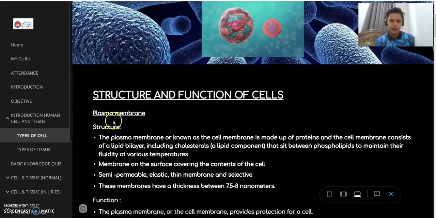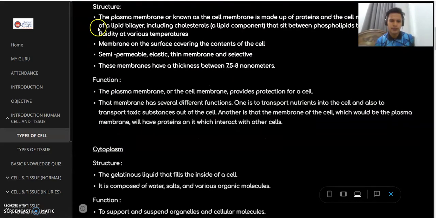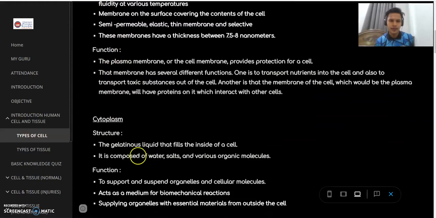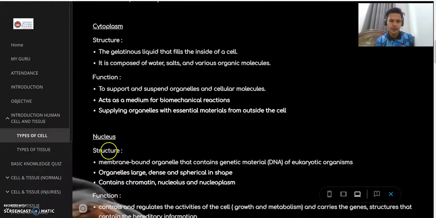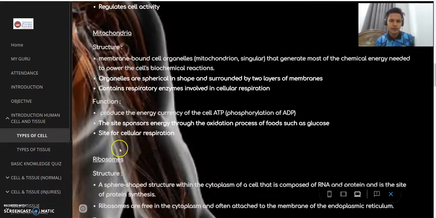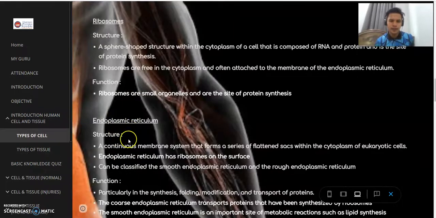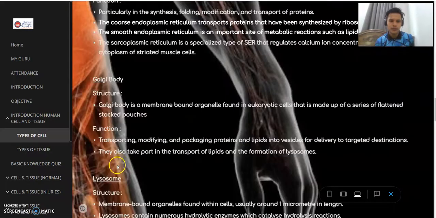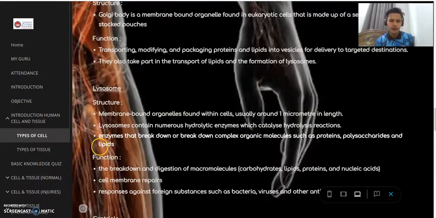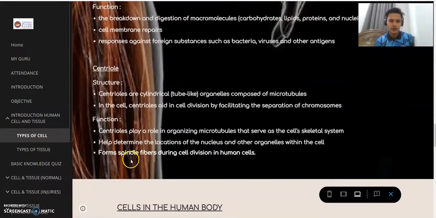Structure and function of cell. The student will learn about the plasma membrane, its structure and function, and then cytoplasm, nucleus, mitochondria, ribosome, endoplasmic reticulum, Golgi body, lysosome, and then centriole.